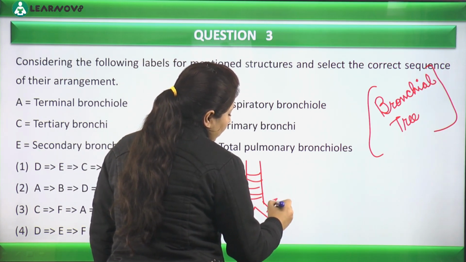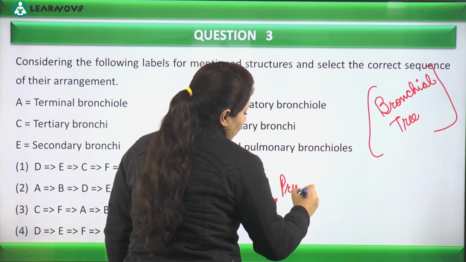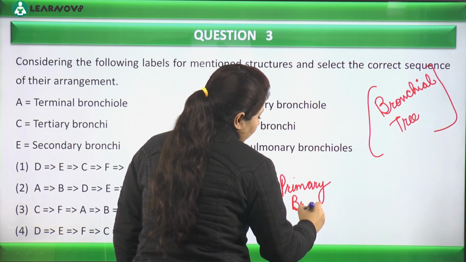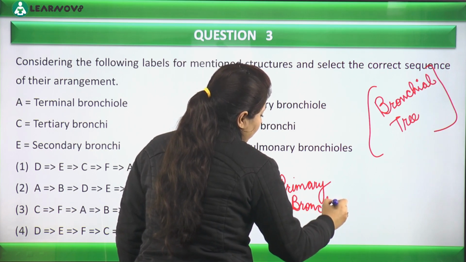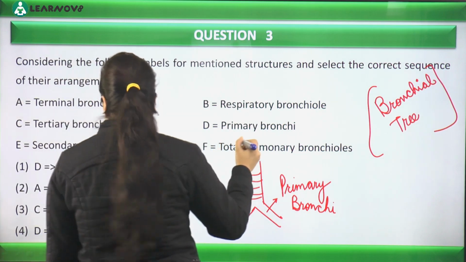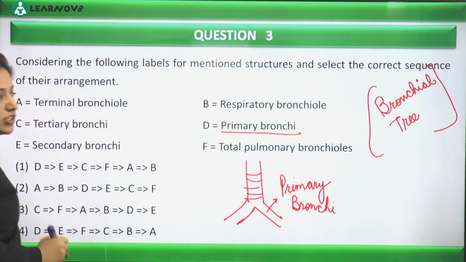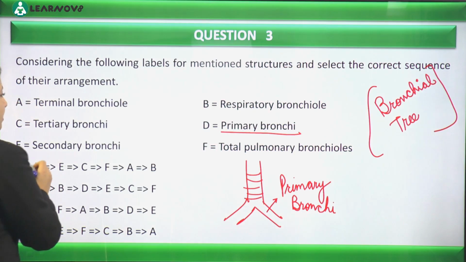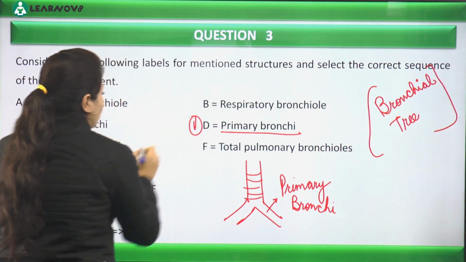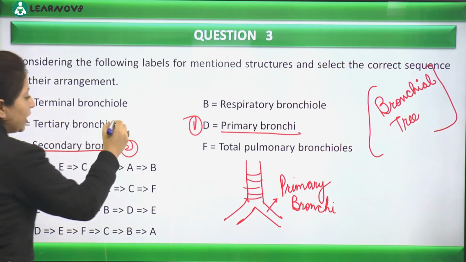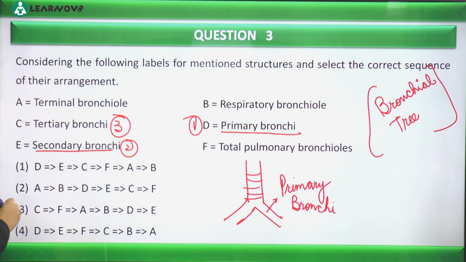When the trachea divides, what is the first thing that begins? Primary bronchi. It divides into two primary bronchi. So the first option, we can say, is primary bronchi. Yes, primary bronchi further divide, isn't it? And form the secondary bronchi. So we can say second is here. When secondary bronchi further divide, what is formed? Tertiary bronchi. Okay, when tertiary bronchi further divide, what will be formed from these?